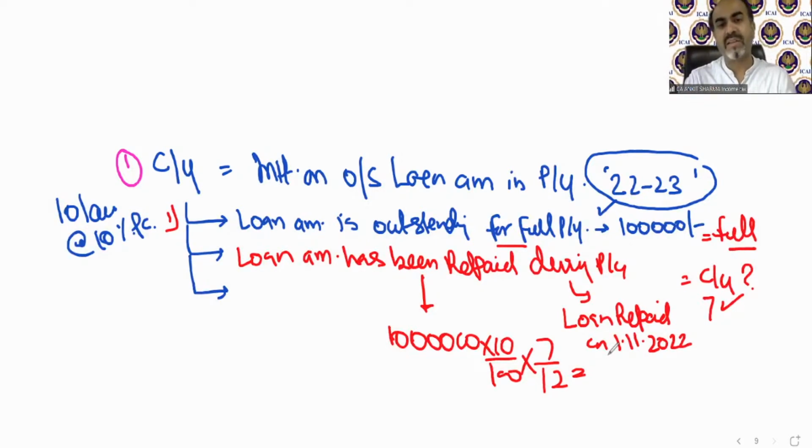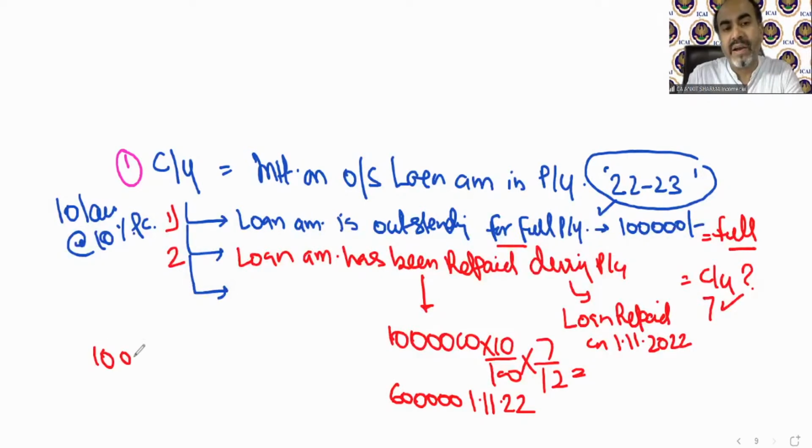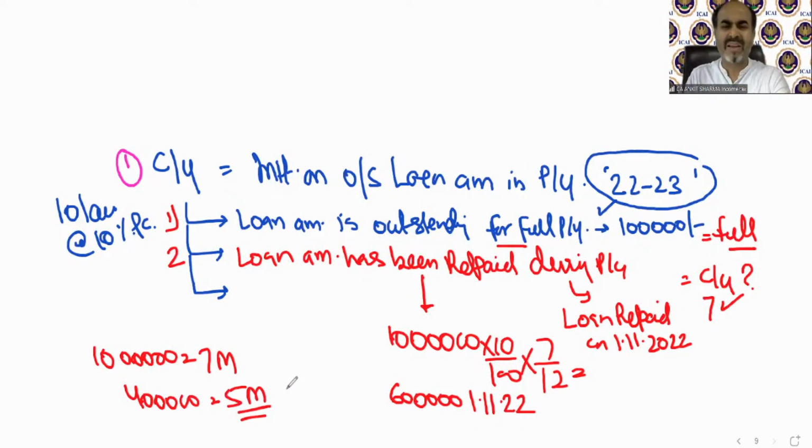Case 1: the loan amount is standing for the full year. Case 2: the loan amount has been repaid fully during the previous year. It might be given that some amount of the loan has been repaid during the previous year, like out of 10 lakh, 6 lakh has been paid on 1st November 22. In that case, on 10 lakh we will find the interest for 7 months, and because 6 lakh has been paid, on the remaining 4 lakh rupees we will calculate interest for 5 months. It's a numerical provision, nothing to do with the concept.